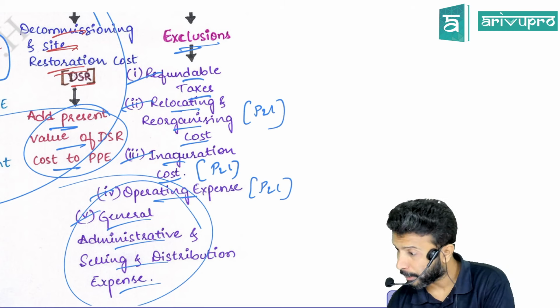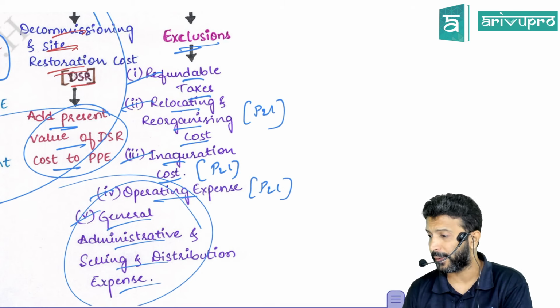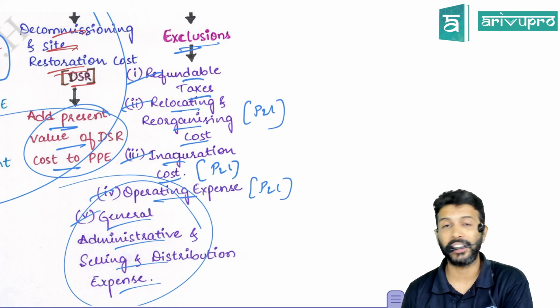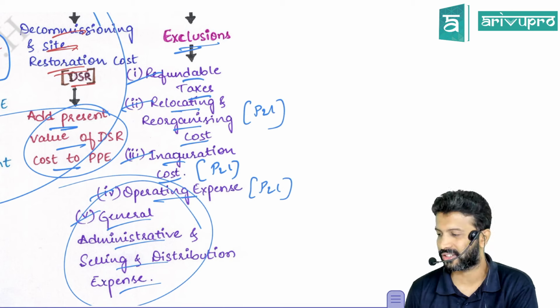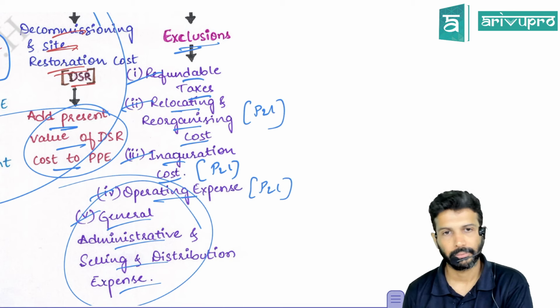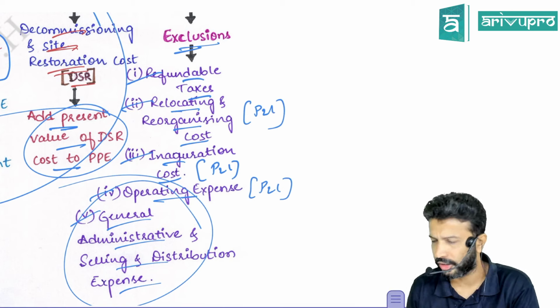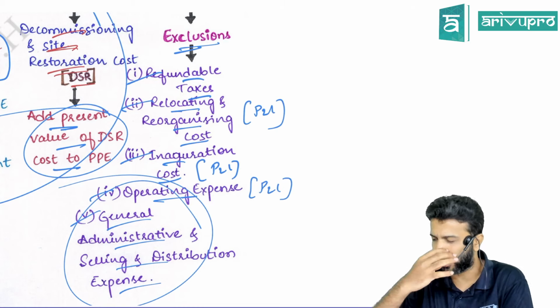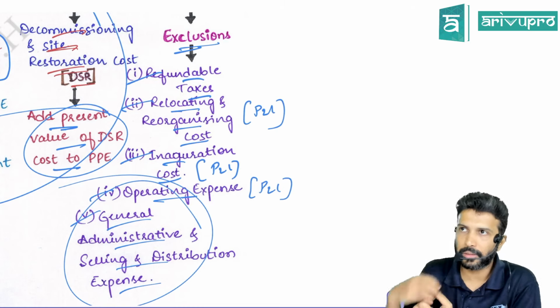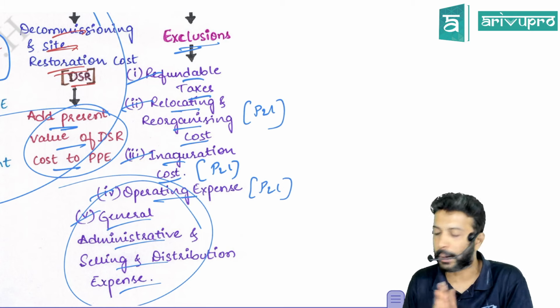If you are giving it for personal purpose, it will not be PPE. If you're giving free mobiles for personal purpose, then it will be a perquisite. Then it will be treated as salary. You have seen various perquisites you studied under the Income Tax Act. It will be treated like that and accounted as salary. If you're giving mobile phones for business purpose, it will be capitalized.